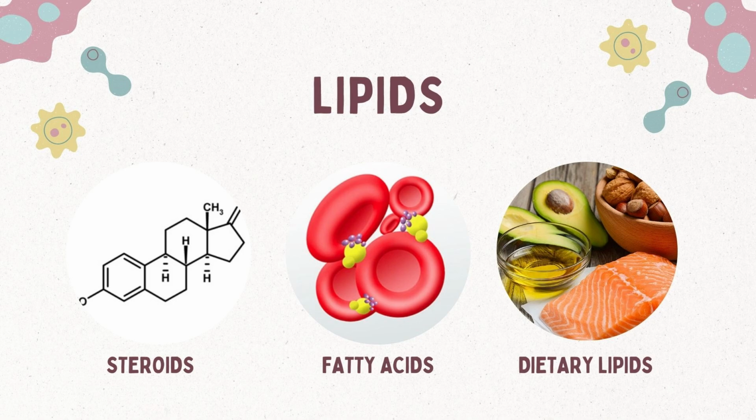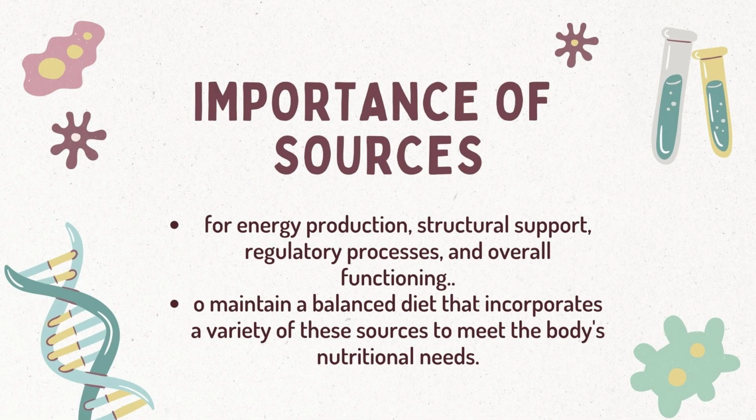Next, we have fatty acids, the building blocks of lipids that provide energy and contribute to cellular functions. And lastly, we have dietary lipids, obtained from sources such as oils, butter, fatty meats, fish, dairy products, nuts, and seeds. These sources of carbohydrates, proteins, and lipids in the human body are important to energy production, structural support, regulatory processes, and overall functioning.